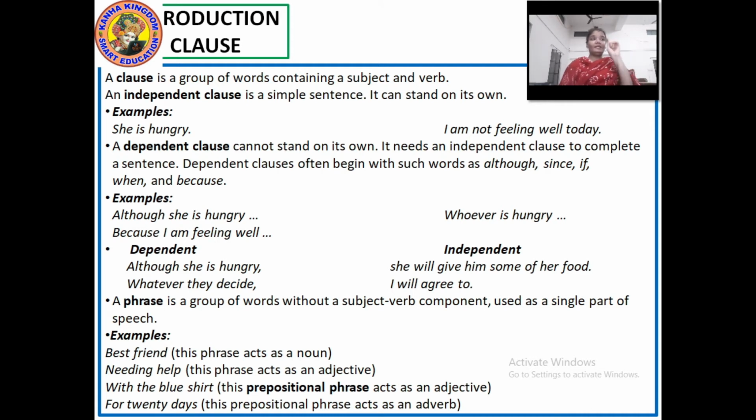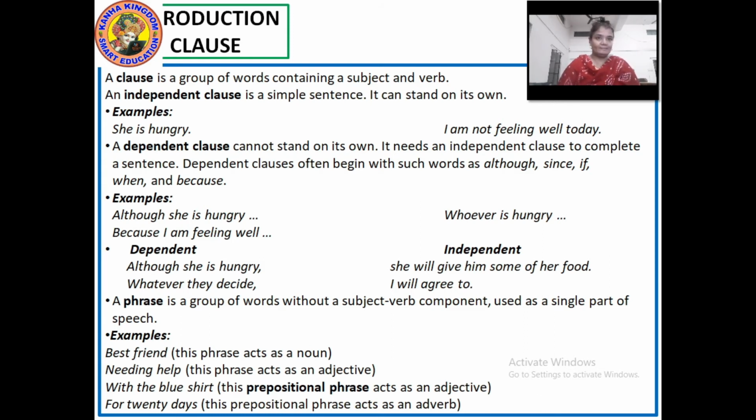Although she is hungry, she will give him some of her food. Second, "Whatever they decide." It is a clause but a dependent clause, and I will join an independent clause with it: "I will agree to." Whatever they decide, I will agree to. This is a complete sentence. So that is why it has been said that a dependent clause needs an independent clause to complete a sentence.